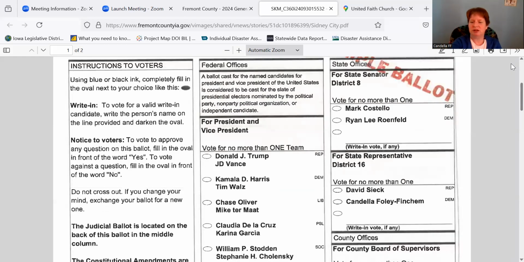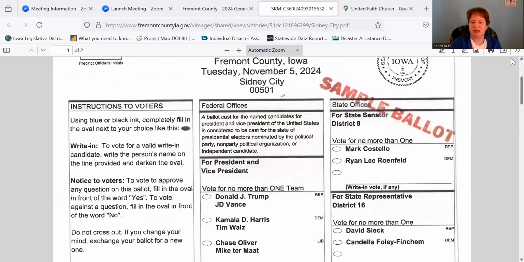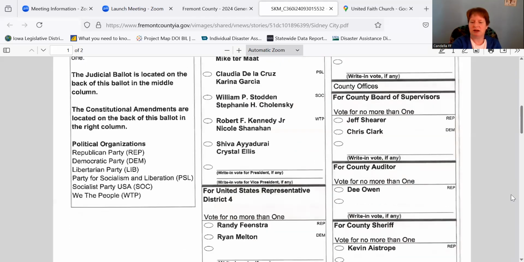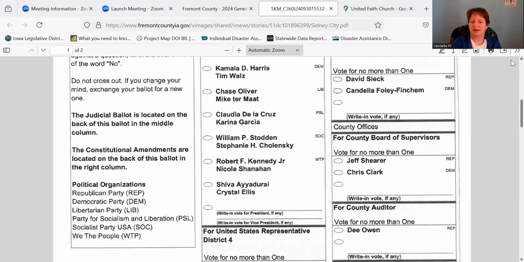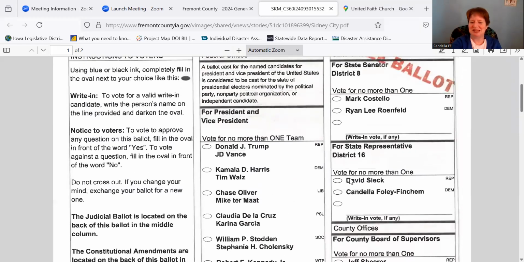And then in this third column, you've got your state options for the state offices. So we've got our state Senate options here and our state representative options here.